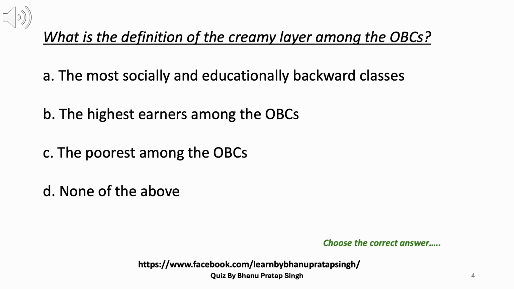4. What is the definition of the creamy layer among the OBCs? A. The most socially and educationally backward classes. B. The highest earners among the OBCs. C. The poorest among the OBCs. D. None of the above. Please think through the answer. Answer B. The highest earners among the OBCs.